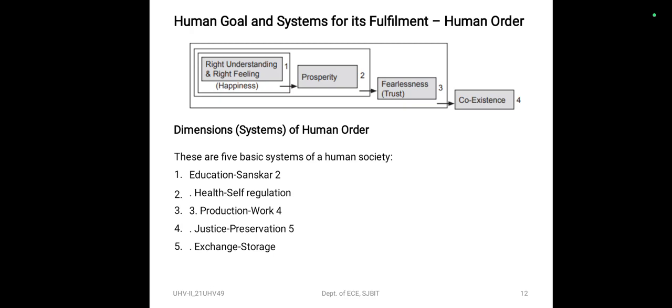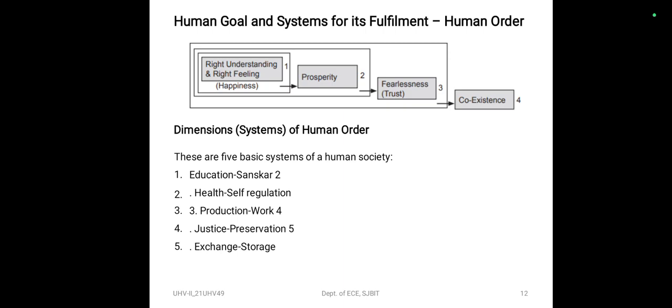Coming to the human goal and systems for its fulfillment, human order, we saw that all these four goals are important, and we cannot do away with any one of them. We have to realize all four of them. Now, if we have to realize all four, where do we start? What is the sequence in which these four goals can be fulfilled?